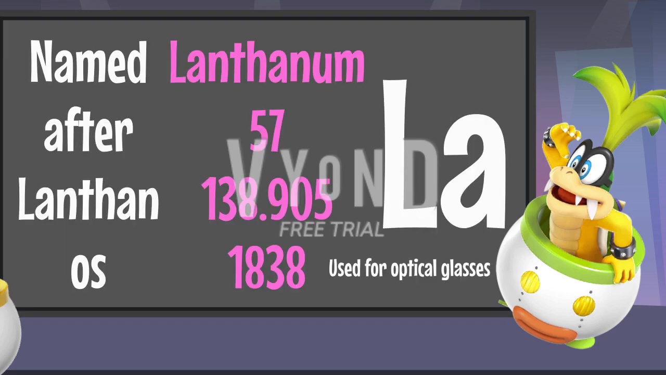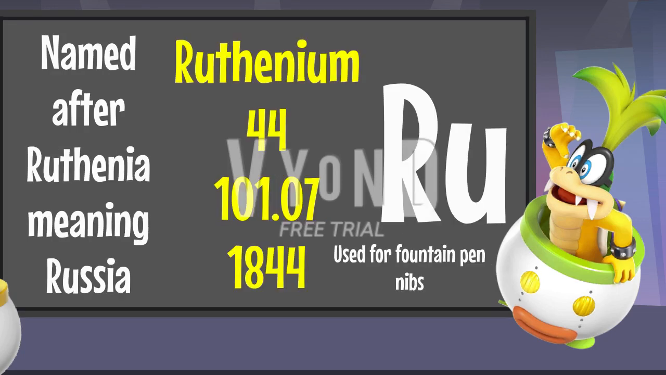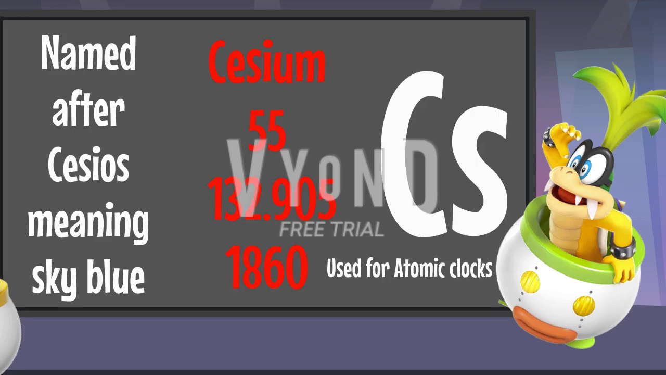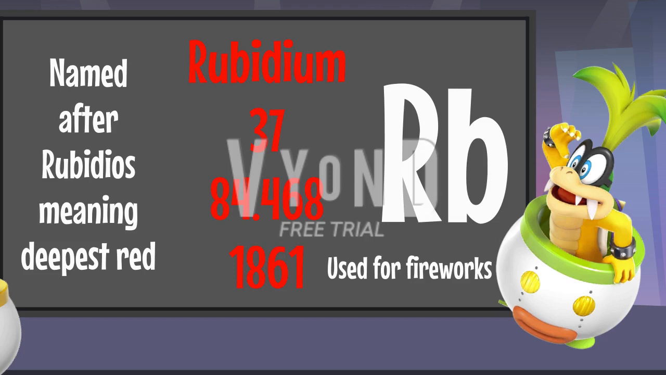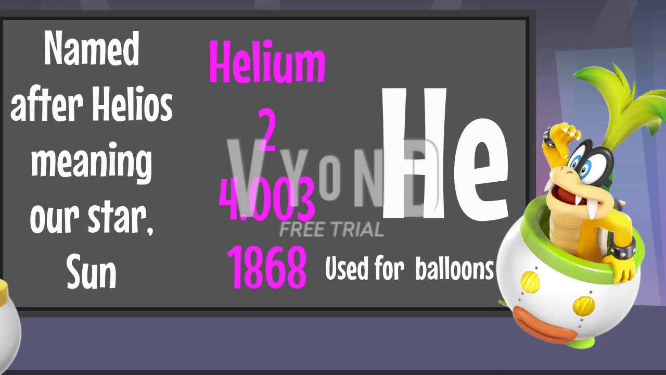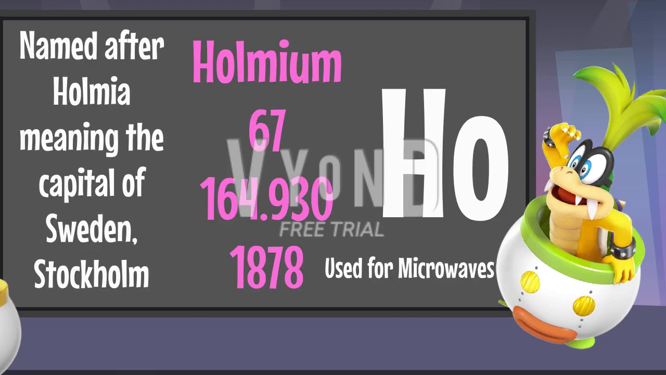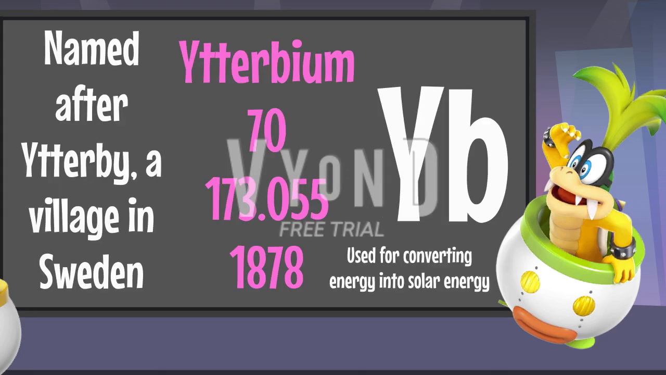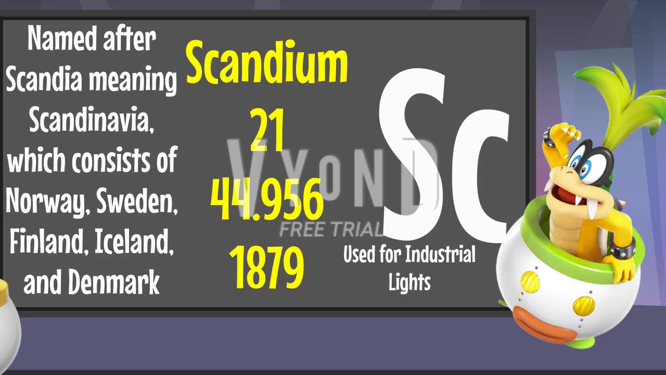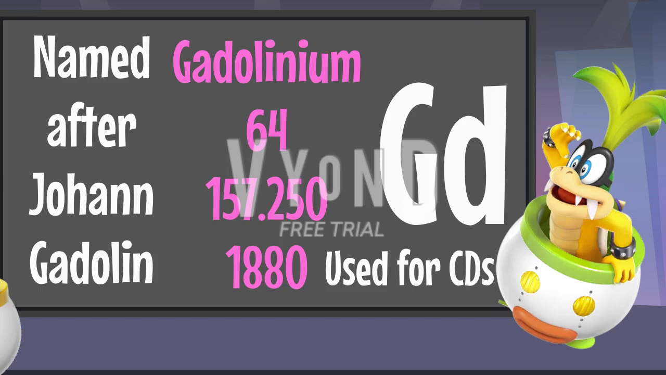1838, lanthanum. 1842, terbium and erbium. 1844, ruthenium. 1860, cesium. 1861, rubidium and thallium. 1863, indium. 1868, helium. 1875, gallium. 1878, holmium and ytterbium. 1879, scandium, samarium, and thulium. 1880, gadolinium.